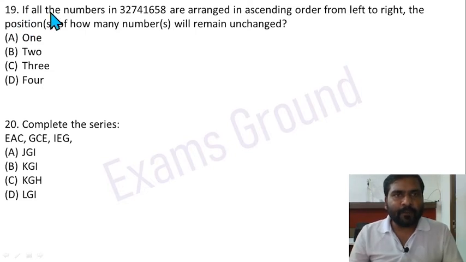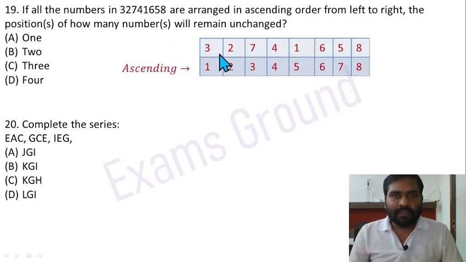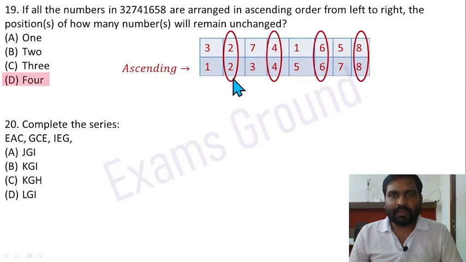If all the numbers in 3, 2, 7, 4, 1, 6, 5, 8 are arranged in ascending order from left to right, the positions of how many numbers will remain unchanged? This is the given number and this is the ascending order, मतलब बढ़ते हुए क्रम में 1, 2, 3, 4, 5, 6, 7, 8. 4 numbers, meaning 1, 2, 3, 4, have the same position. Positions of how many numbers will remain unchanged? So 4. Option D is correct here.